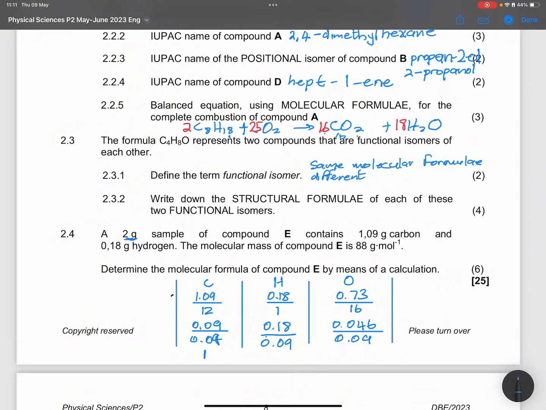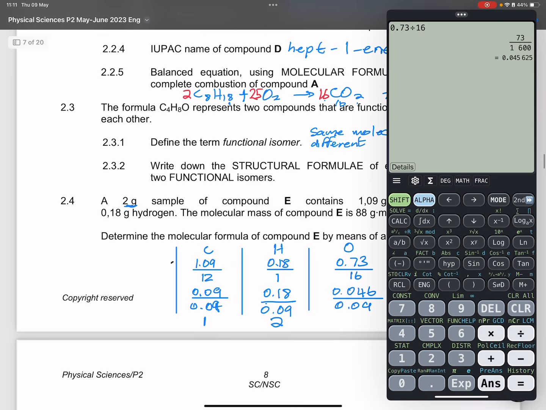For the second one, 0.18 divided by 0.09 definitely gives us 2. And for oxygen, 0.046 divided by 0.09 gives me 0.5. Let's approximate that to 0.5.